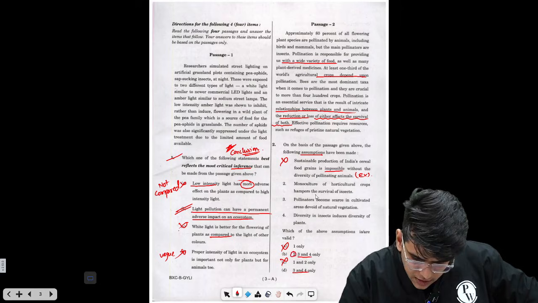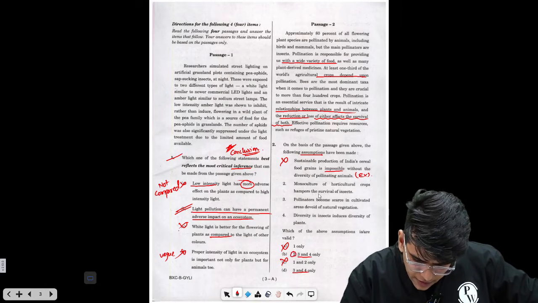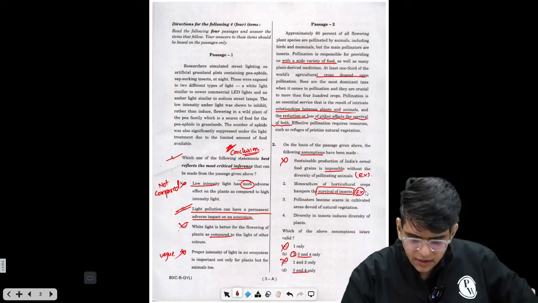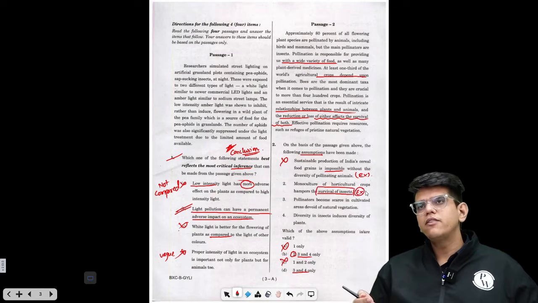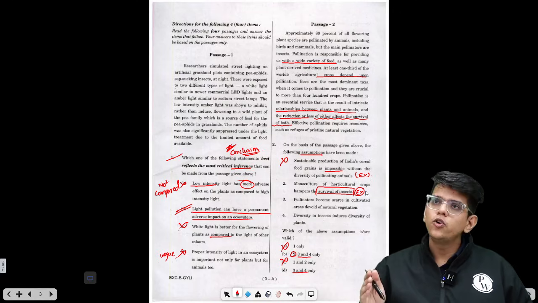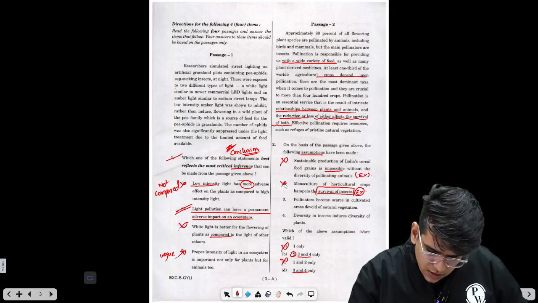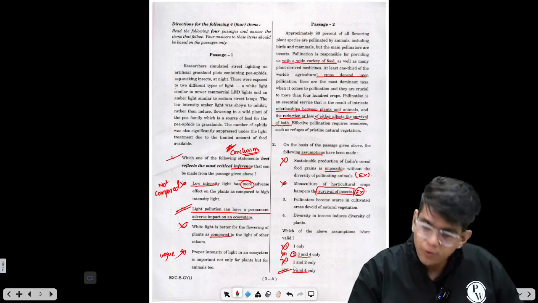Monoculture of horticulture crops hampers the survival of insects. Now this is again extreme. It hampers the survival of insects. It can reduce the biodiversity of insects, but we don't know if the insects will survive or not, right? So again, this is an extreme. So this is gone. Only options 3 and 4 remain.